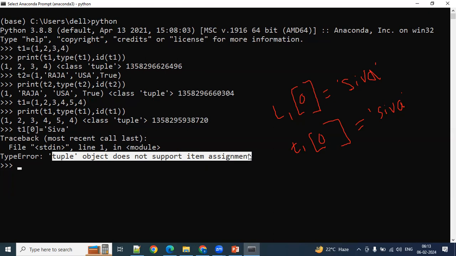So can we use all those functions here? No, not applicable. Since you cannot modify, can we remove the elements from the tuple? No. Once it is created, that's it. That is immutable. You can delete the tuple, no problem, but you cannot modify the elements within the tuple. That's what I meant to say here.